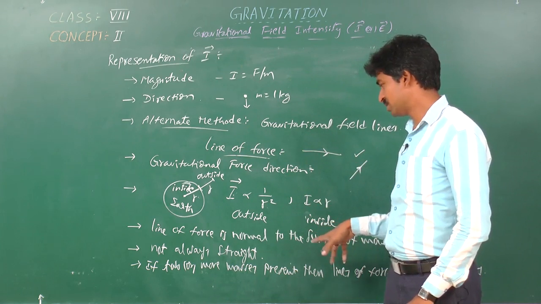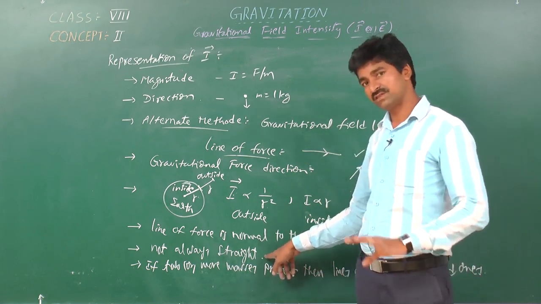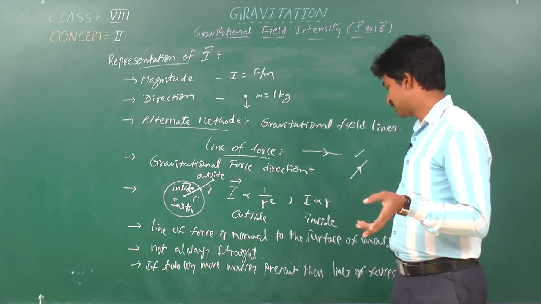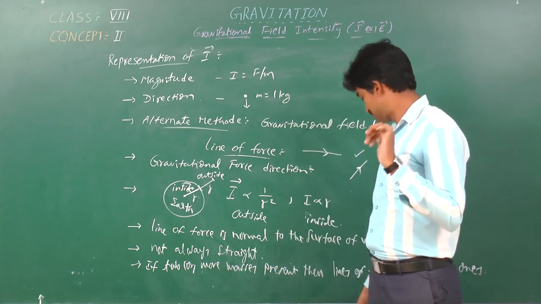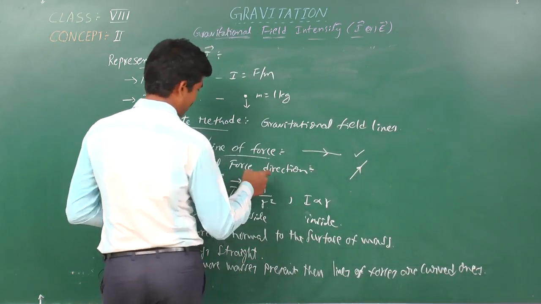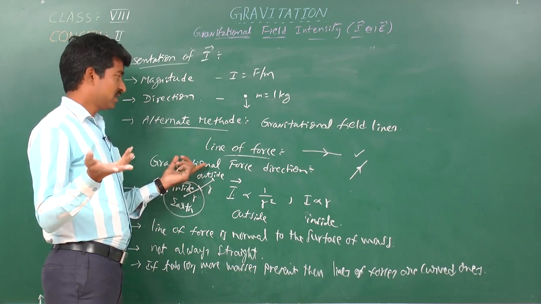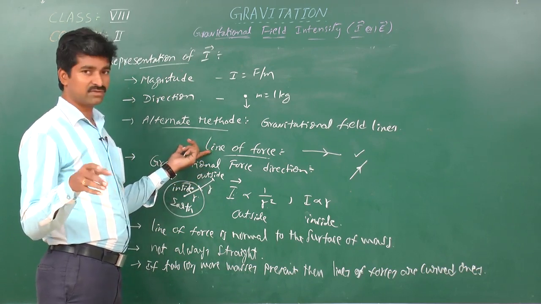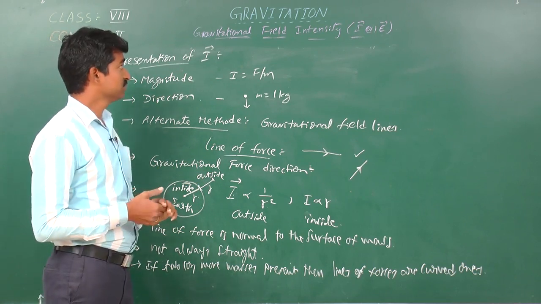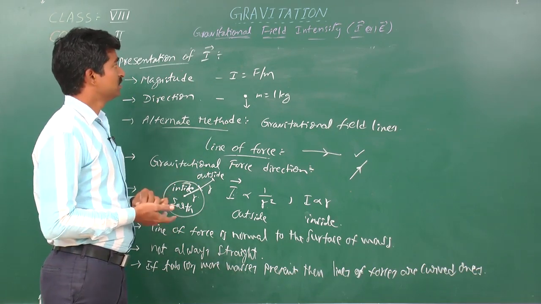So the conclusion is lines of force are always normal to the surface if it is a single mass. If there are two or more masses, gravitational lines of force are curved ones. To know the gravitational force direction, draw a tangent to a line of force at that instant, and that gives the gravitational force direction. So this is regarding I, which is a vector quantity.